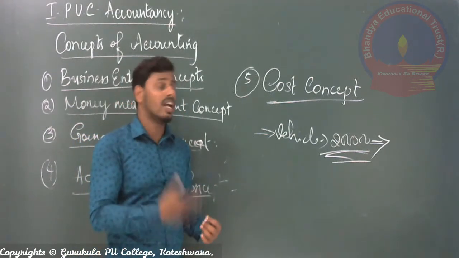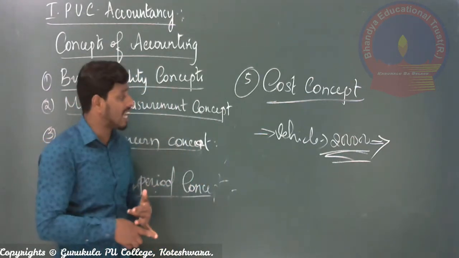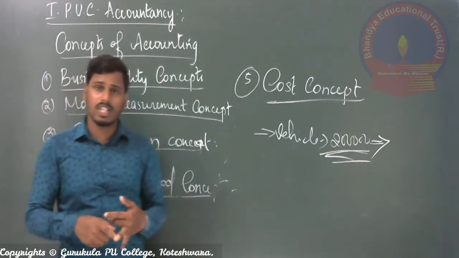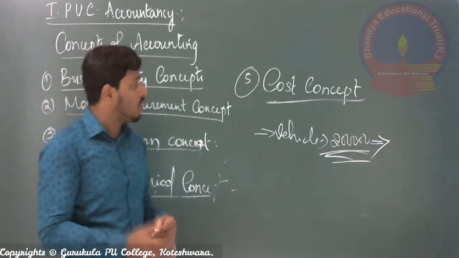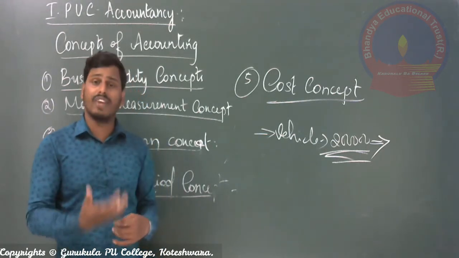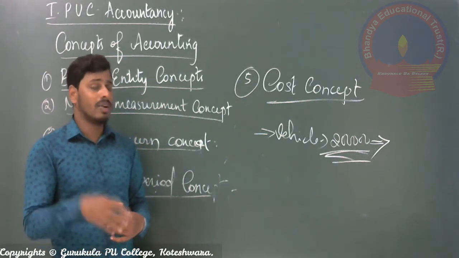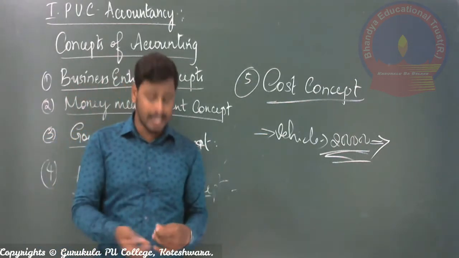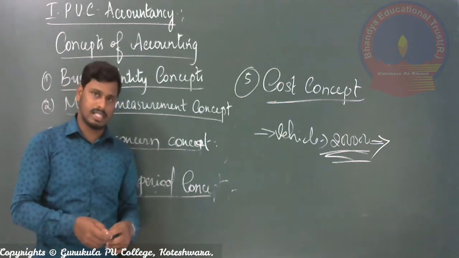That should include the cost of installation, cost of transportation, cost of acquisition, etc. Including all those things, the price of the fixed asset will be considered and fixed for every year's books of account. That is called the cost concept.